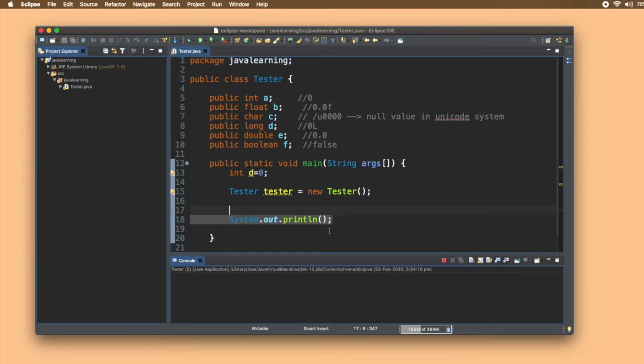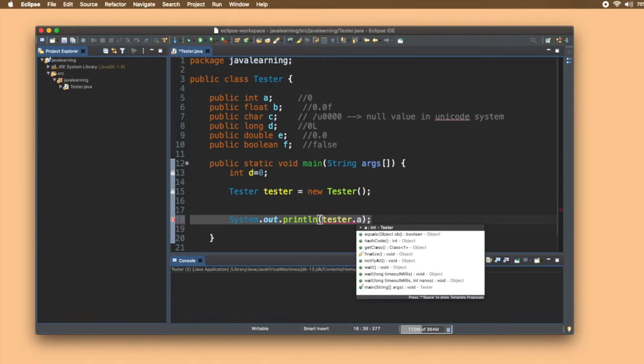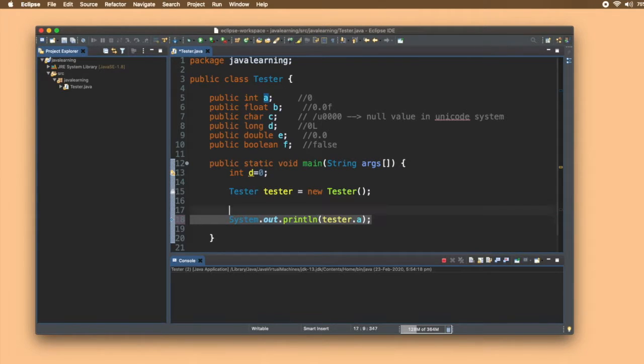So to print the values of these, let's see how we can access the variables. We write the object name, dot a. Let's try printing it. Save it and run it and see. You can see that 0 is printed here. So the default value, we didn't give any value to a, but as soon as this constructor is called, a is given a default value of 0.